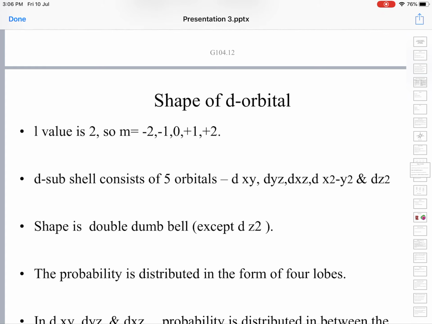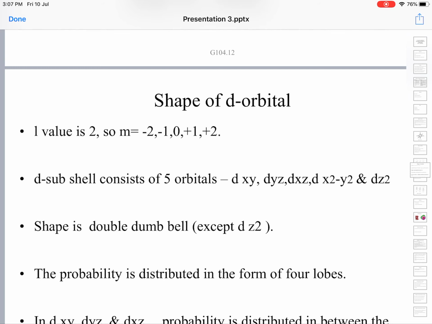They are dxy, dyz, dzx, dx square y square and dz square. The shape of the orbital is double dumbbell except for the dz square. All other 4 orbitals are double dumbbell shaped. The p orbital had only a single dumbbell shape. Here you have a double dumbbell shape, and the probability is distributed in the form of 4 lobes.